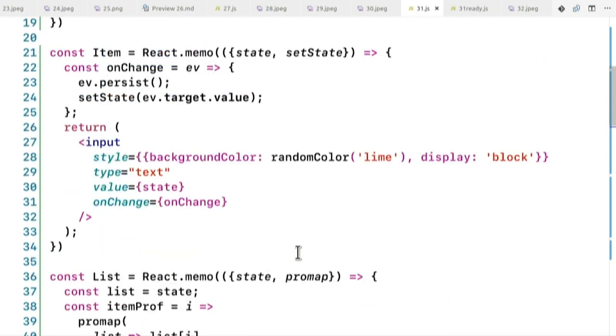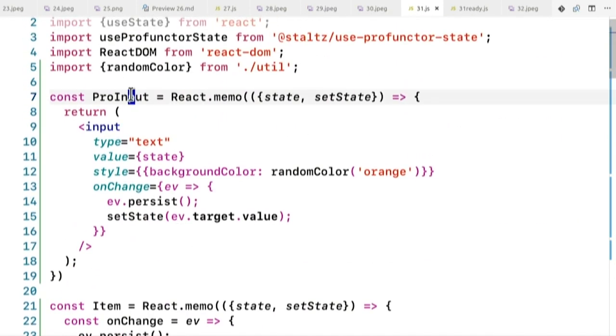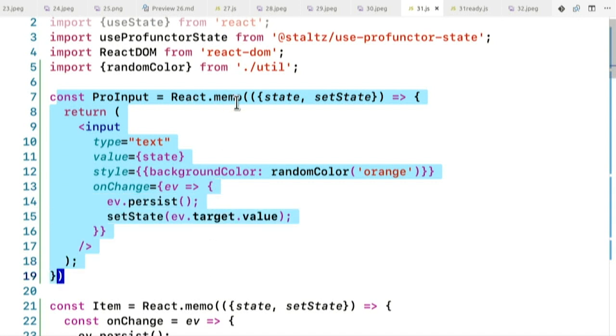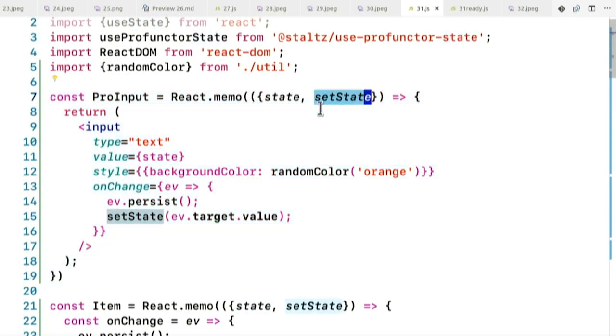So for instance, imagine something like pro input. As you see, the only thing that it requires is React. It's not requiring anything from this library that I made. It just expects to get state and set state and ProMap. So you could take this as it is and publish it on NPM, and it will work as long as it passes state and set state and ProMap.